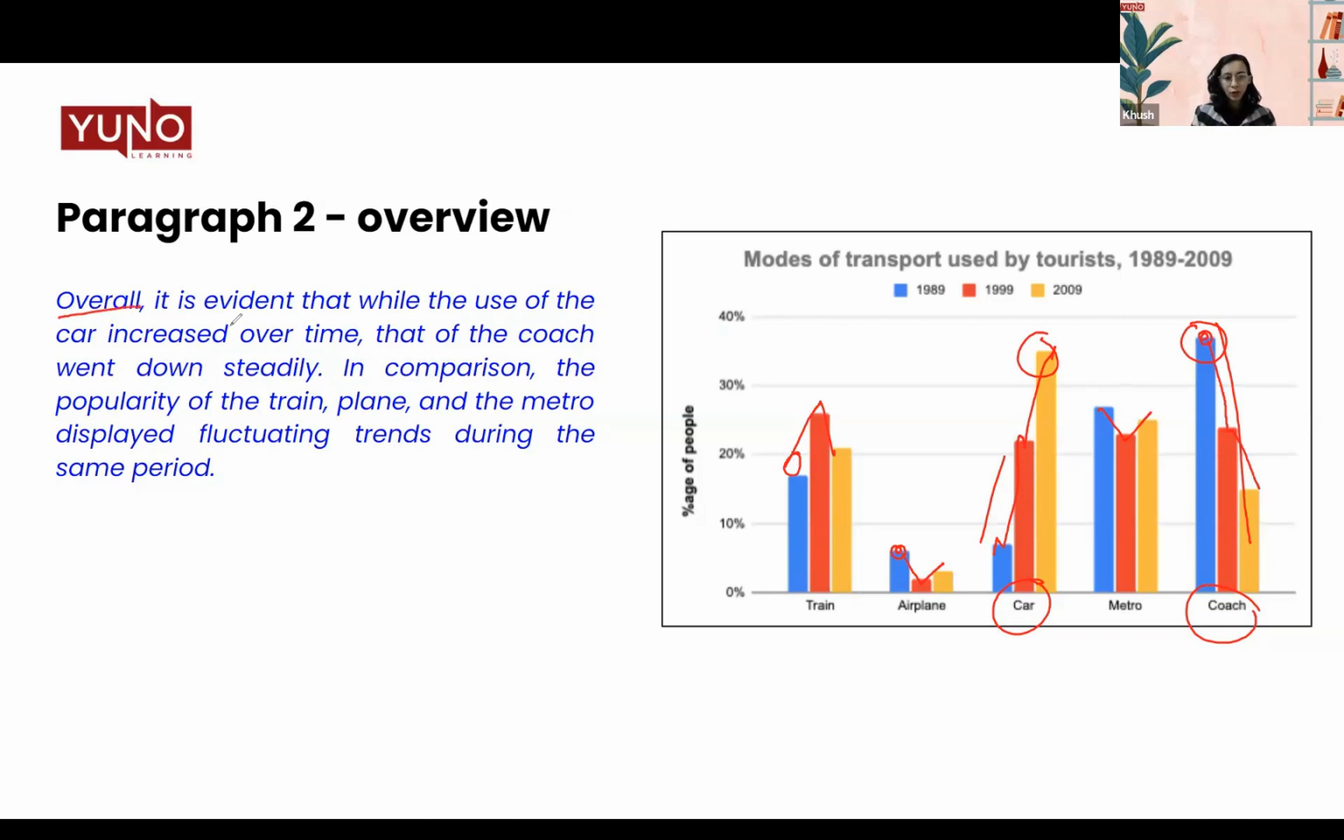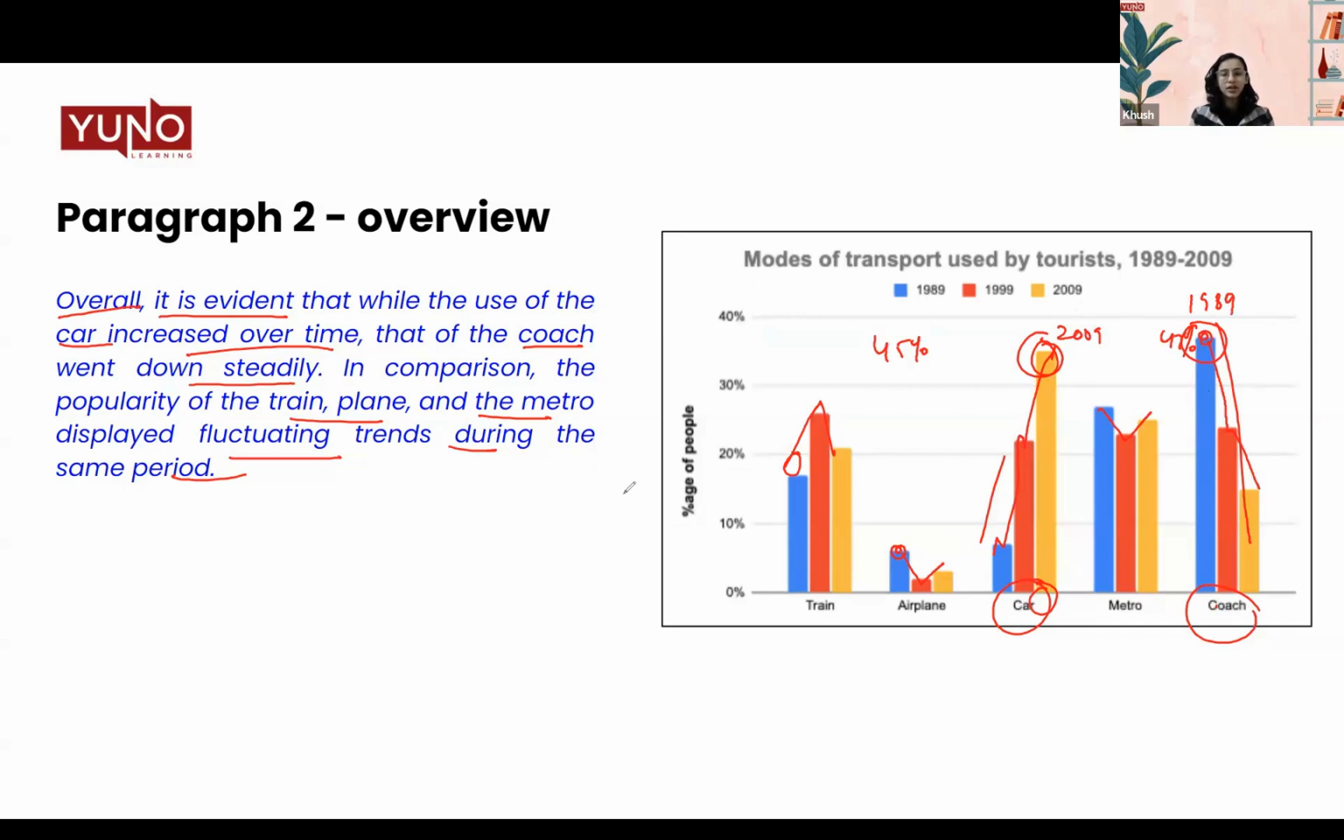We start this paragraph with overall. It is evident that while the use of car increased over time, the coach went down steadily. In comparison, the popularity of train, plane, and metro displayed fluctuating trends during the same period. So these were the different highlighting trends. Now, if you want, you can also talk about the car showing the highest value, which was around 45%, or rather around 47% in year 2009, whereas the coach showed the highest value in 1989.